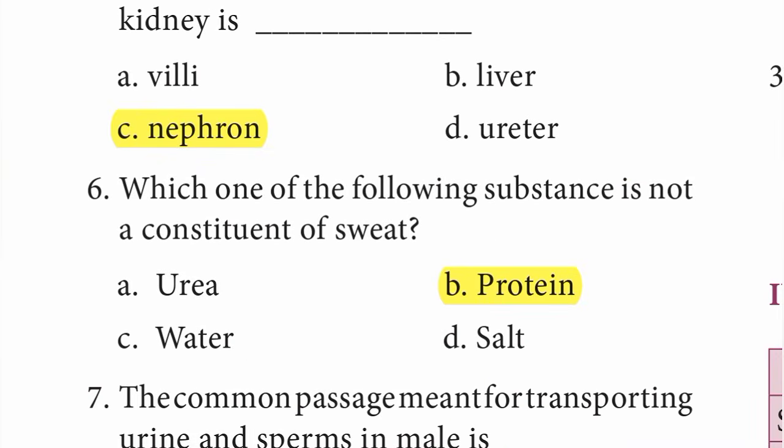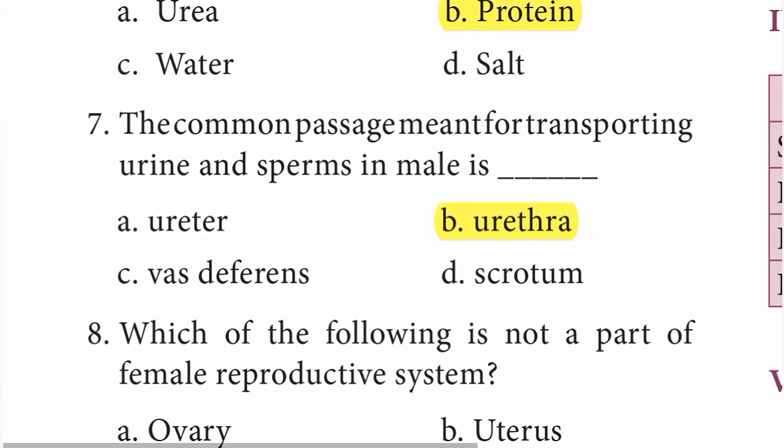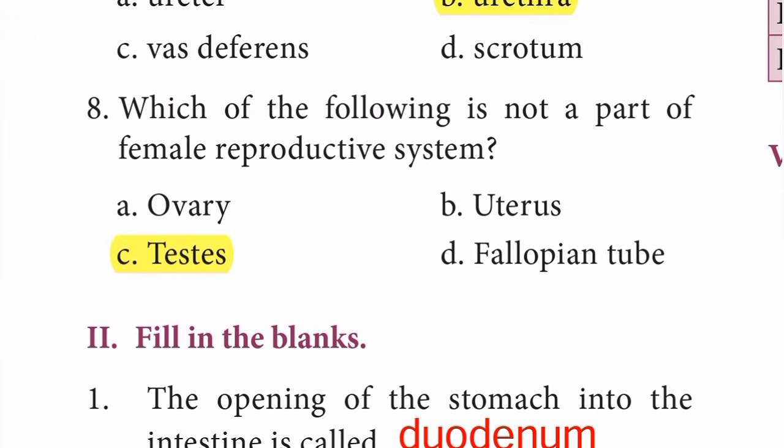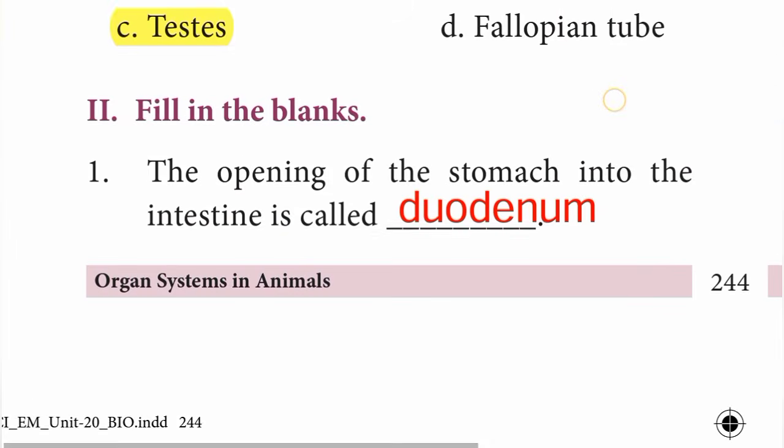Sixth one, which one of the following substance is not a constituent of sweat? Answer is B option, protein. 7. The common passage meant for transporting urine and sperms in male is B option, urethra. Number 8. Which of the following is not a part of female reproductive system? C option, testis. Moving to Roman number 2, fill in the blanks.